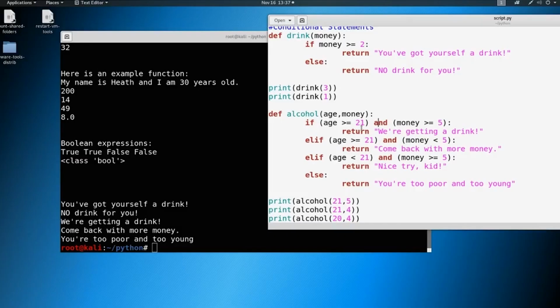What you need to be thinking about as a developer, programmer, or even writing these scripts is all the scenarios that could happen in these situations. You've got to think of the logic behind it. So when you're building out a script or your first program, you need to think logically. If I make an if statement or a conditional statement, what's the logic behind it? A lot of times we might think, okay, if I don't have the age or the money, but you've got to think about what if I do have the age but not the money, or I do have the money but not the age. So you have to think through everything in your head and make sure that it's all clicking.